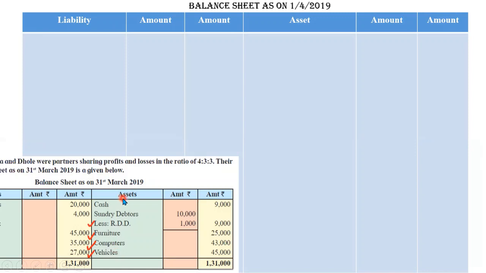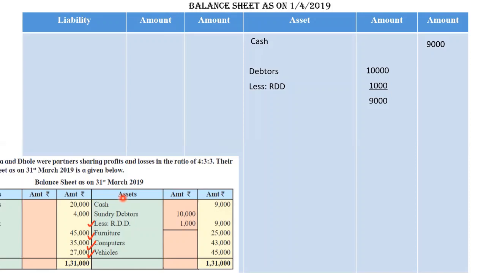Asset side, cash 9,000. See, in this specific question, I have written cash directly in the net amount, because in many of the questions there was no cash adjustment, but you can write it in the gross amount and then finally transfer it to the net amount if there are no cash transactions. Next, sundry debtors 10,000, RDD 1,000, total 9,000.